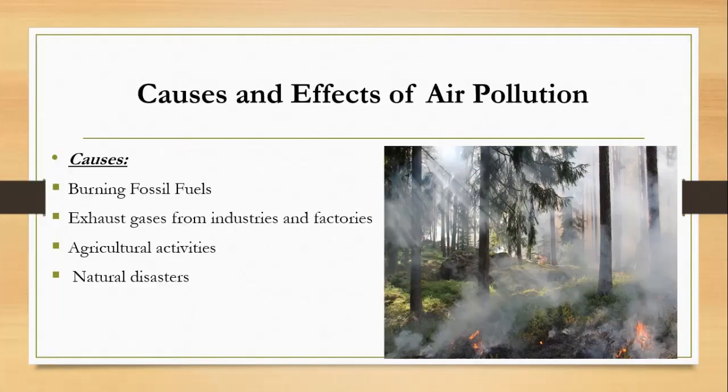Now we are going to discuss the causes and effects of air pollution. So firstly, what are the causes of air pollution? Burning fossil fuels. As we can see that in our daily life we use fossil fuels a lot. So burning of fossil fuels directly releases toxins in the air that pollutes the environment. Exhaust gases from industries and factories. When the chemicals or gases are released from the industry and factories, they are directly released into the environment that can lead to air pollution.